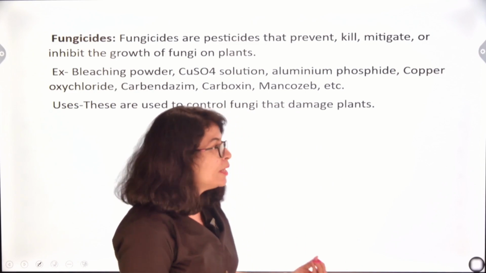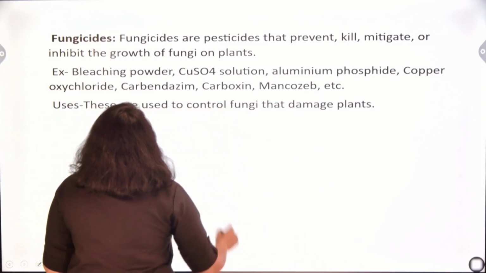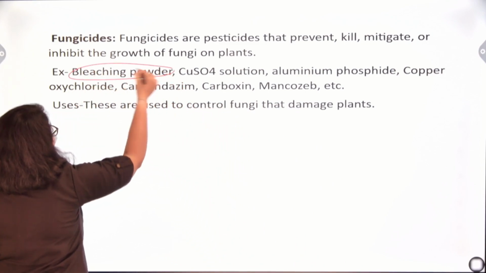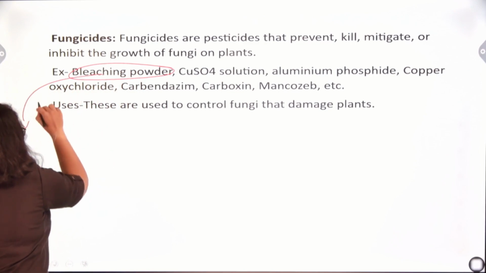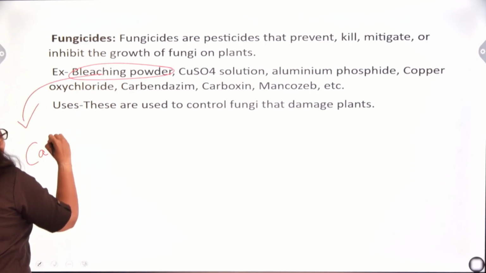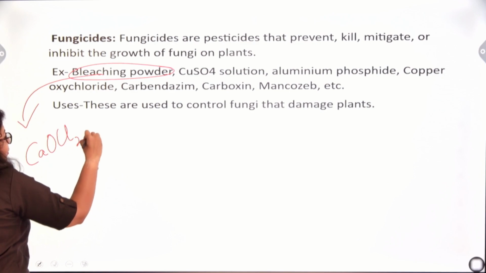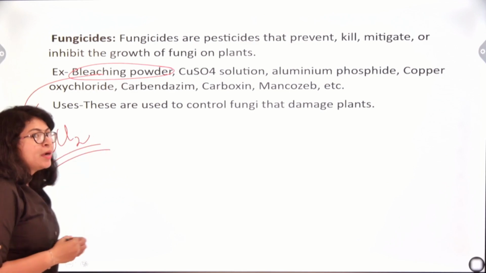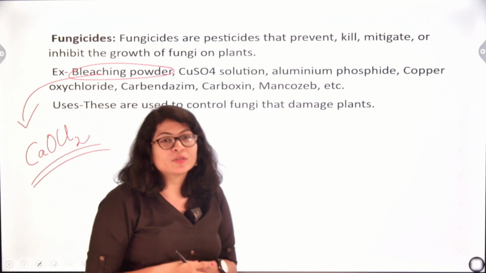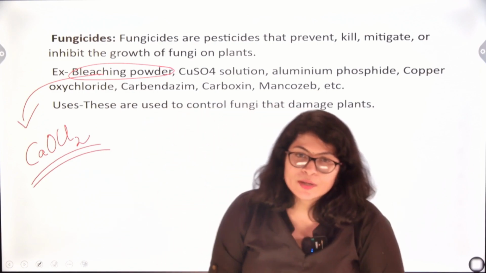A very common example which you have seen is bleaching powder. The chemical formula of bleaching powder is CaOCl2, and it is prepared by the reaction of calcium hydroxide with any chlorine containing salt.